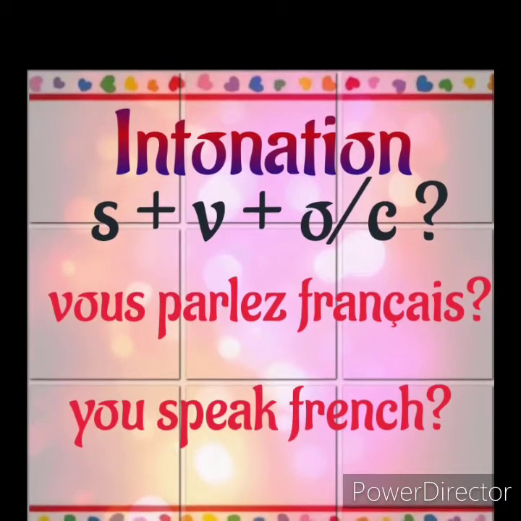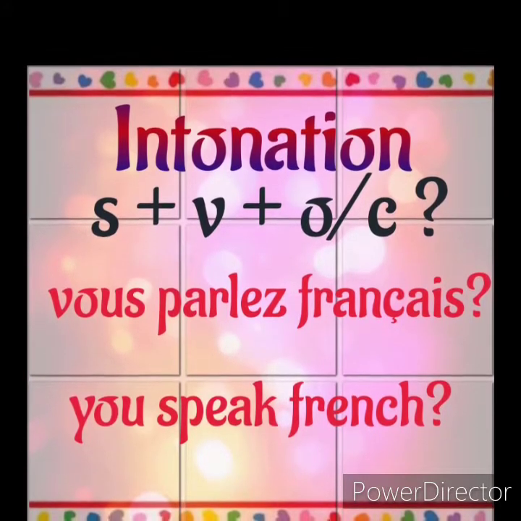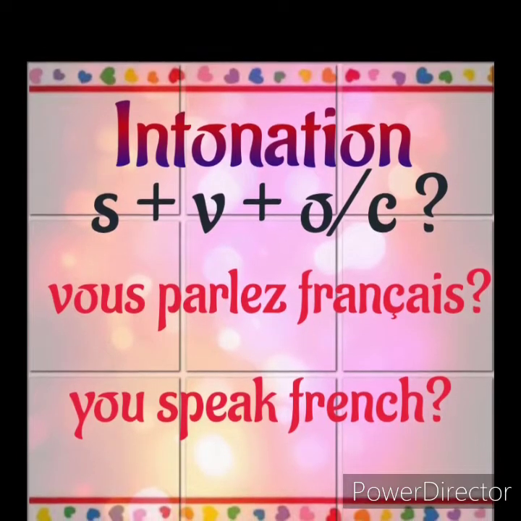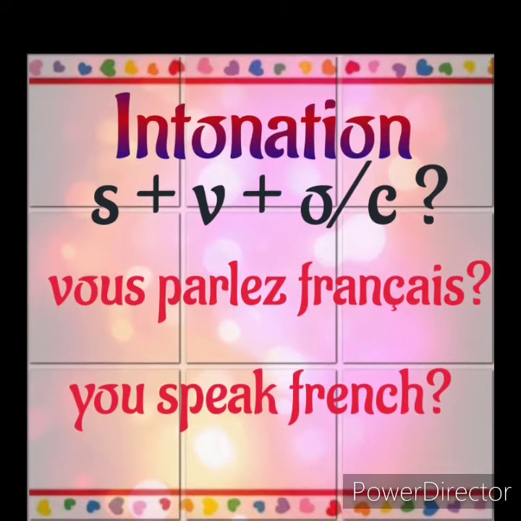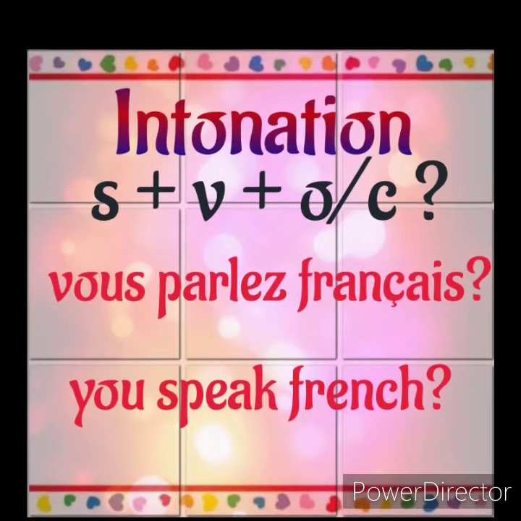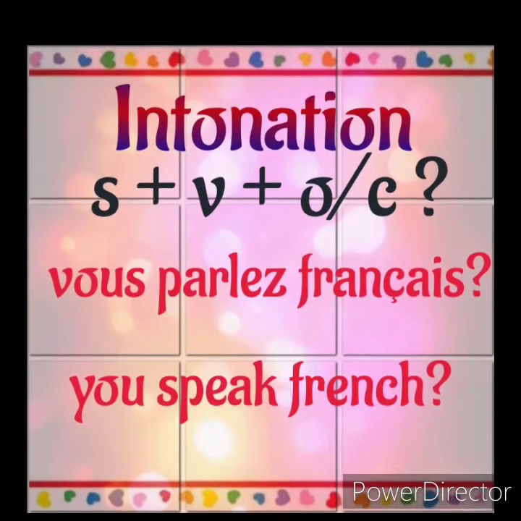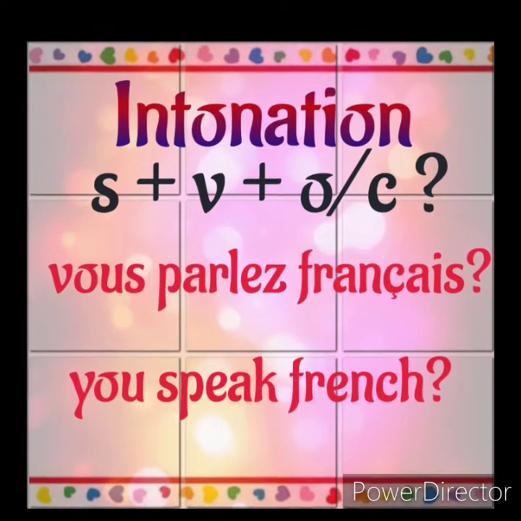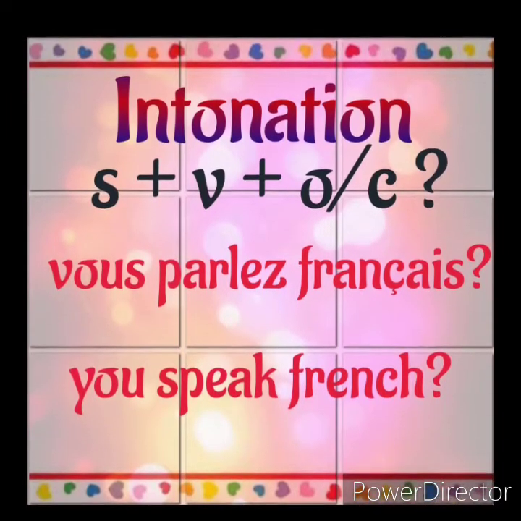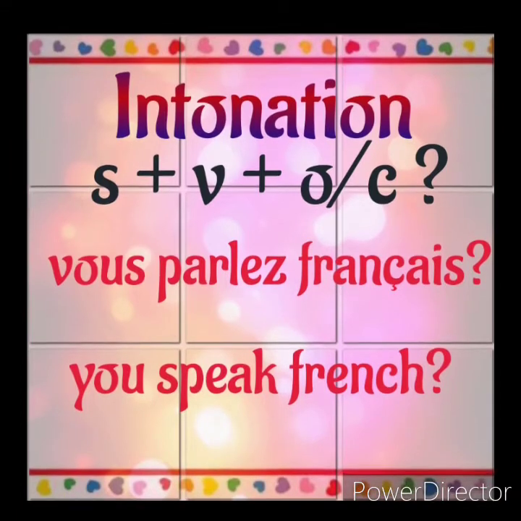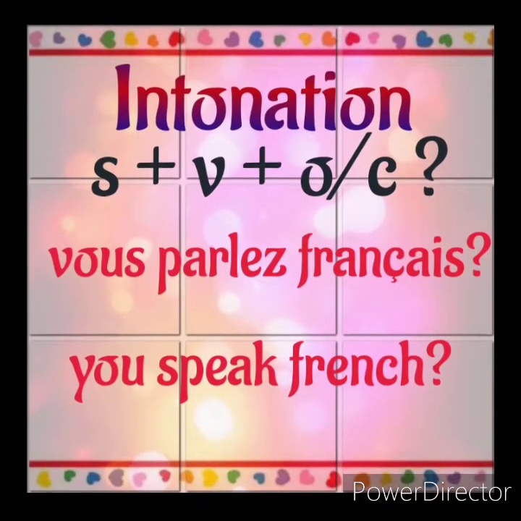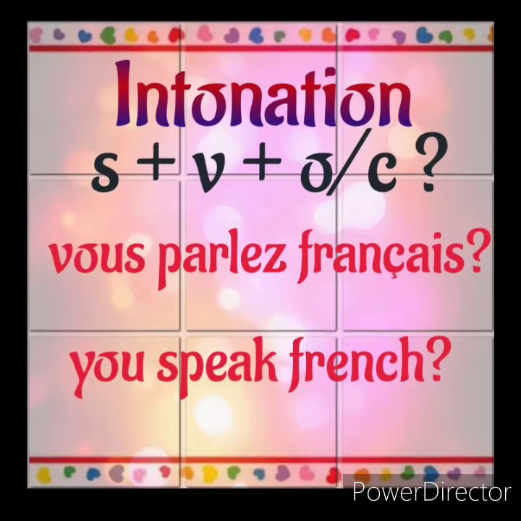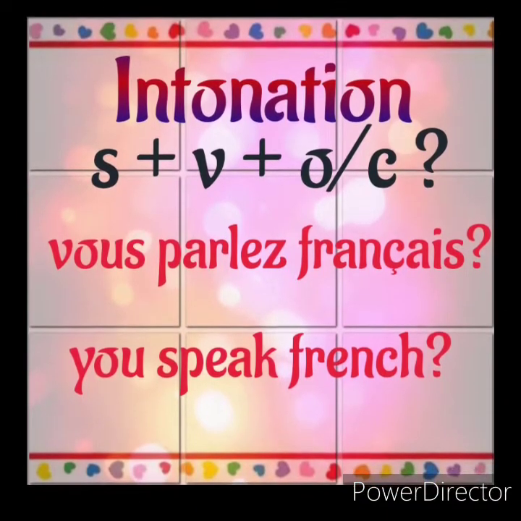Subject plus verb plus object or complement. For a normal affirmative sentence, we have subject, verb, object or complement. With that, if you have a question mark, it will be a questioning sentence. Here in intonation, only with the help of voice modulation, we make an affirmative sentence into an intonation sentence.